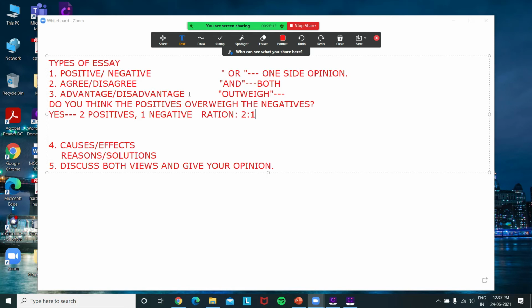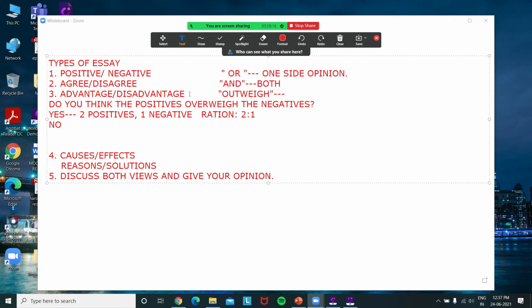Okay, but if I say no, that the positives do not outweigh the negatives, then it will be vice versa. I will mention 1 positive and 2 negatives. So over here my ratio would be 1:2.